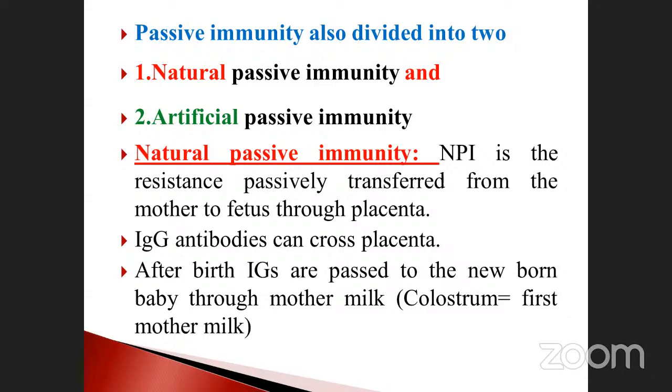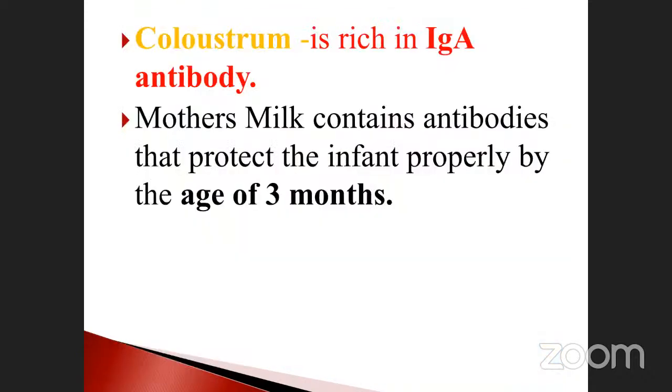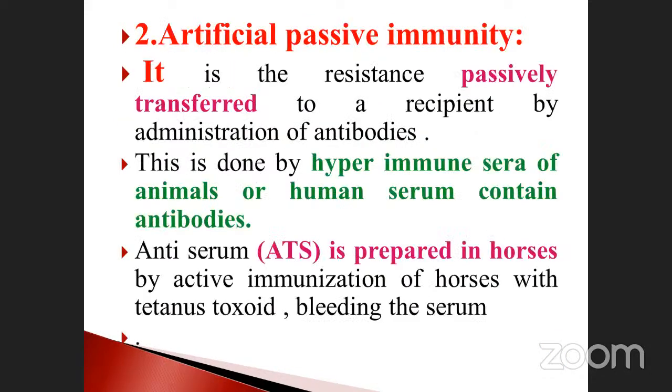And in mother's milk, the colostrum contains more immunoglobulin G. Colostrum is the first milk and contains more immunity power compared to normal milk. The colostrum is rich in immunoglobulin A antibodies.